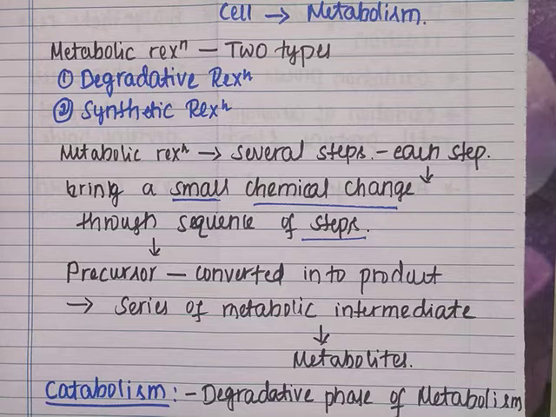In every metabolic reaction, the starting material is converted into the product through these metabolites, the intermediates.